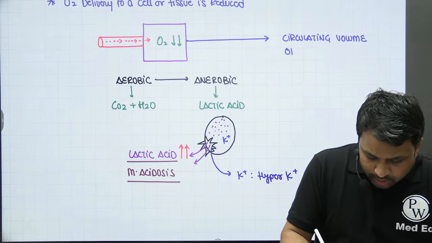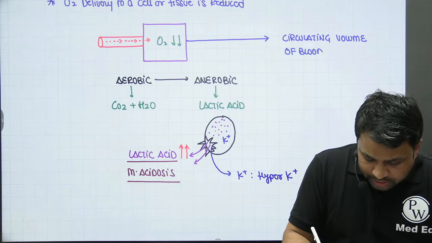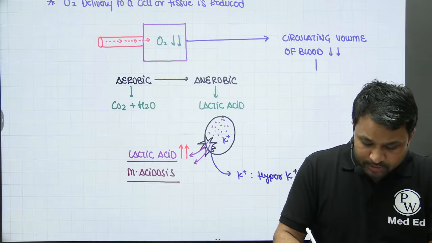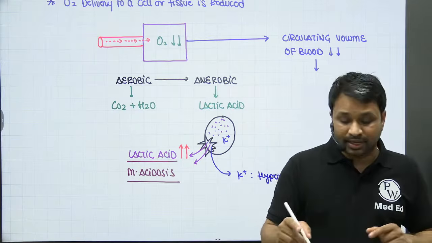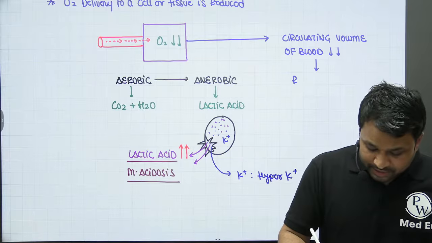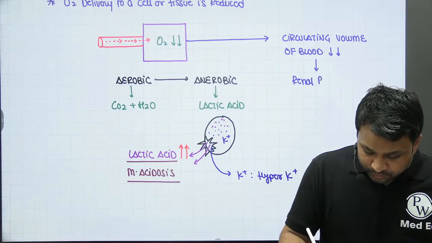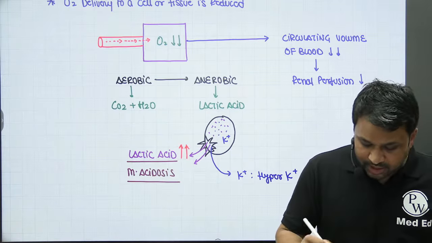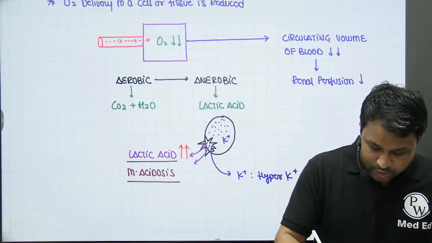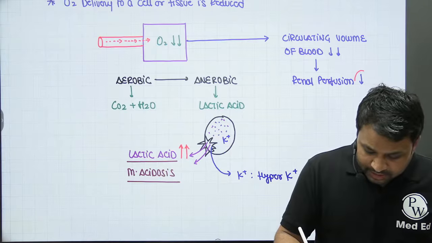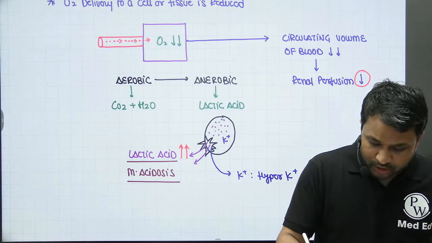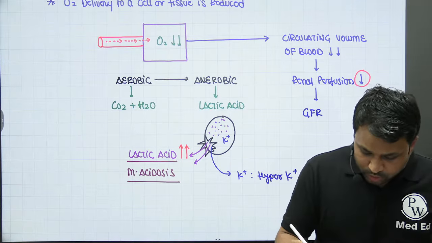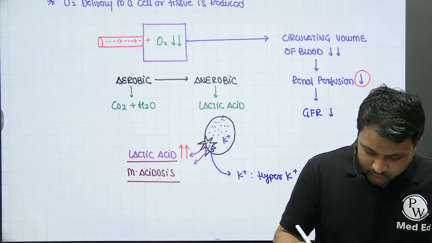The circulating volume of blood is going to be reduced. Now, if the circulating volume of blood is reduced, that means the blood going into the kidneys will decrease. So, I can simply say that the renal perfusion is going to decrease. Whenever there is a drop in renal perfusion, obviously the GFR is going to decrease, right? You will notice that the GFR is going to fall.